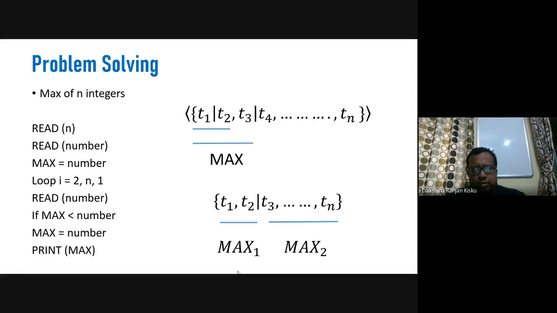Okay, so it may be a C program, it may be a C++ program, it may be a Python program. So the sole purpose of writing a program is to solve a computational problem. Now